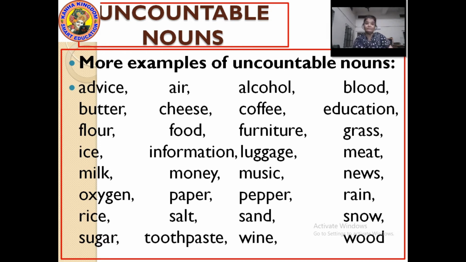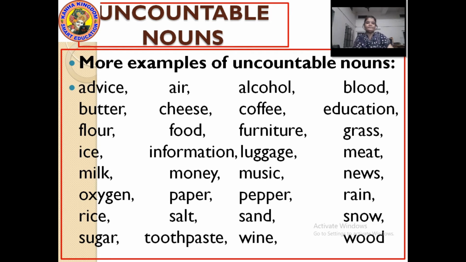Butter cannot be counted. You can't say butters. These uncountable nouns will always be in singular form. Cheese, not cheeses. Coffee, singular form. Coffee powder will be there, coffee powders will not be there.